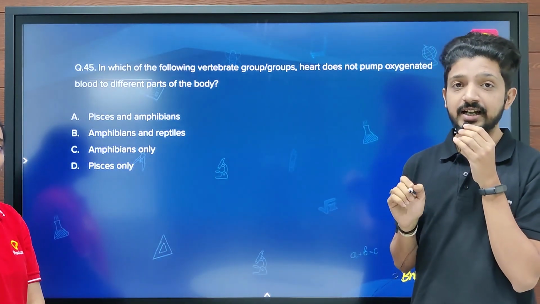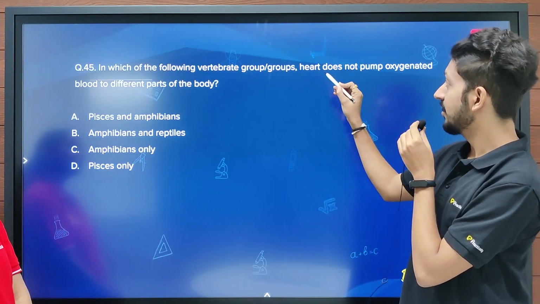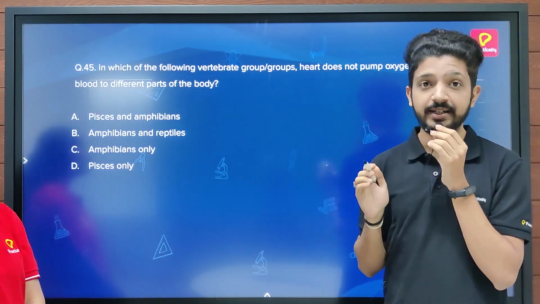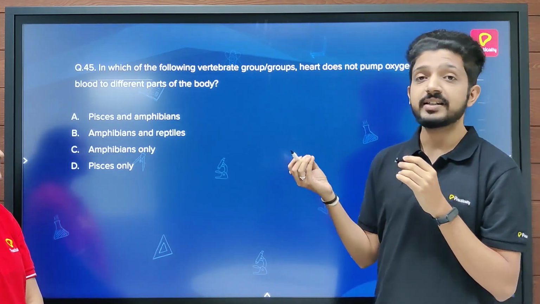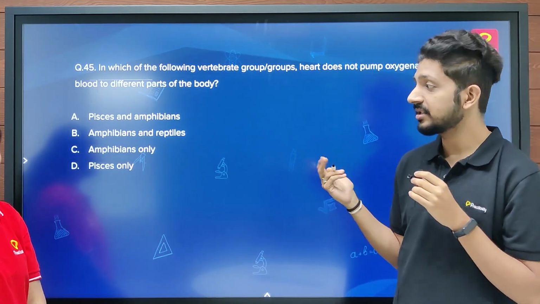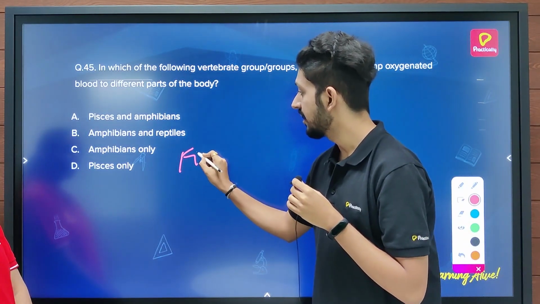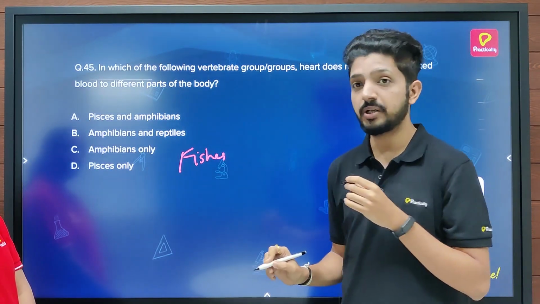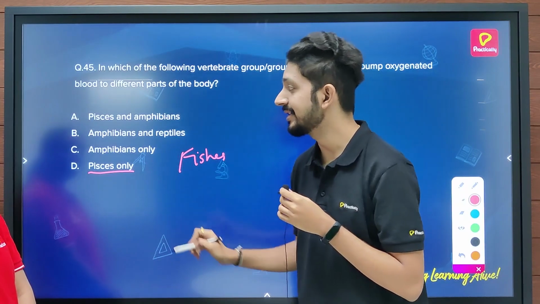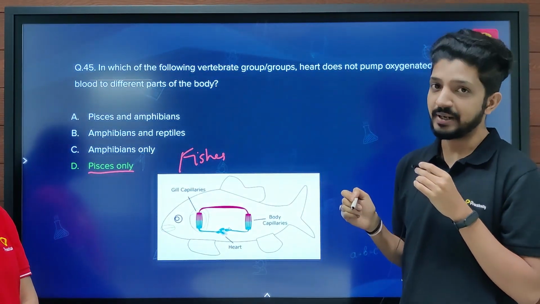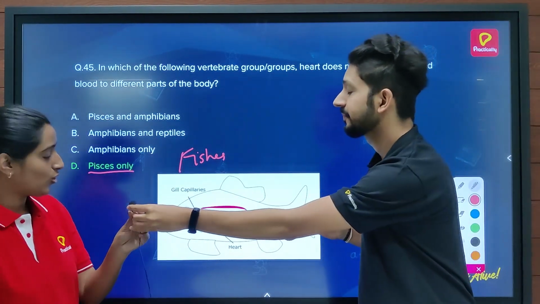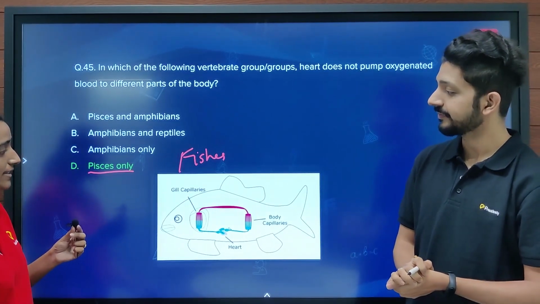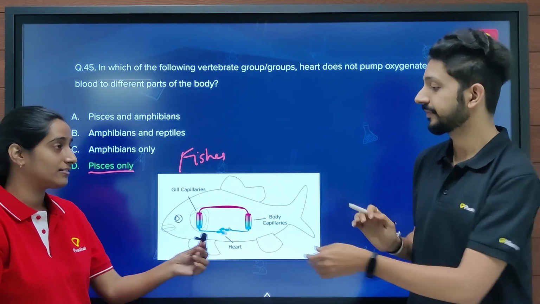Well, they are asking about the heart that does not pump oxygenated blood. It means the heart is only two chambered, and that is found in fishes. And fishes belong to Pisces. Hence, the correct answer will be D, Pisces only. Okay, but how do they get oxygenated blood then?